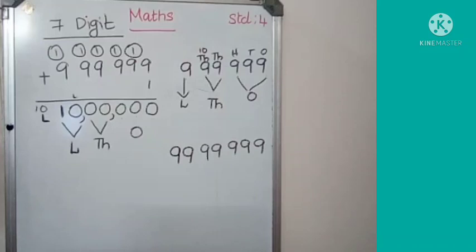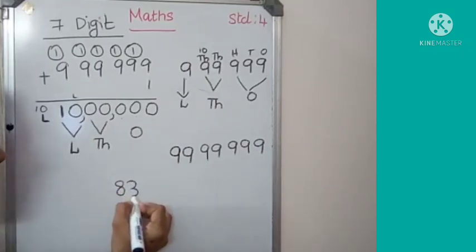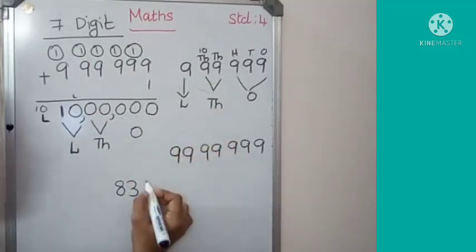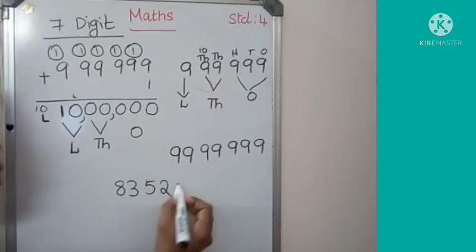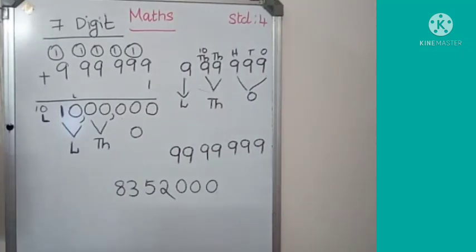A number name is given. Can you write down the number? 83 lakh 52,000. How will you write? In the lakh place 83, 83 lakh. Then 52,000. In the 1000 place comes 52. Then it's over. Is there any digit in the ones period? No. So we put 000. Understood?